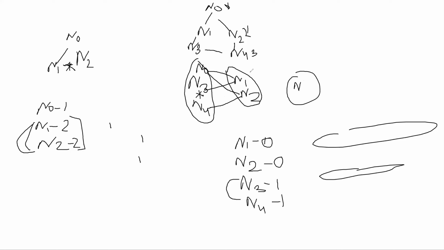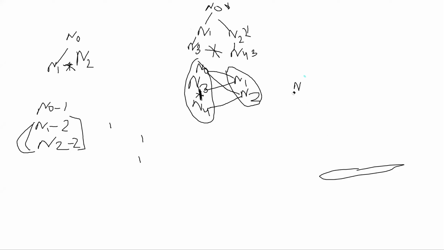If I want to split into two, I can't put N4 here also. If I put N4 here, it would be connected to N3, so N2, N4 will be connected. So I can't put it here, I can't put it here. But if I remove this edge, I can put N4 here and then this will get connected. Was that clear? Yeah, that's really good. That's why the note section specifically mentions parallel edges and self loops.